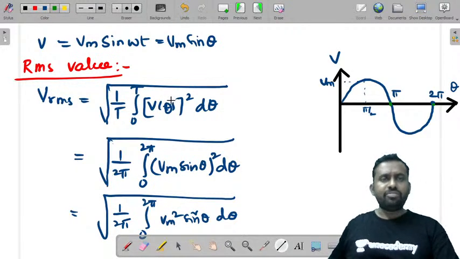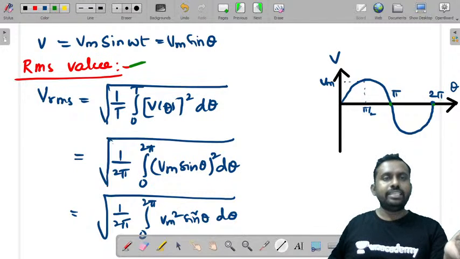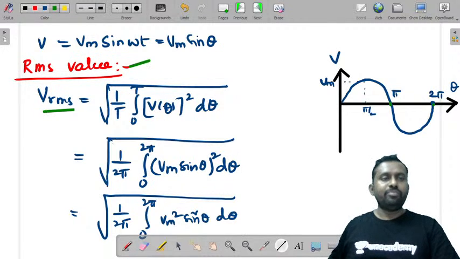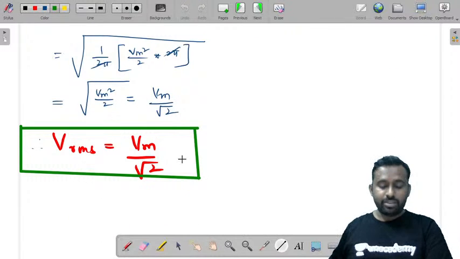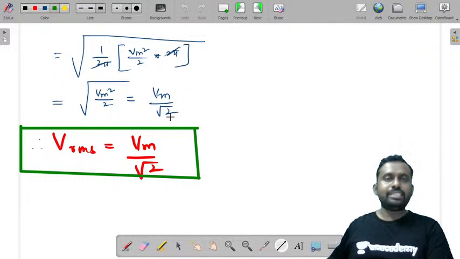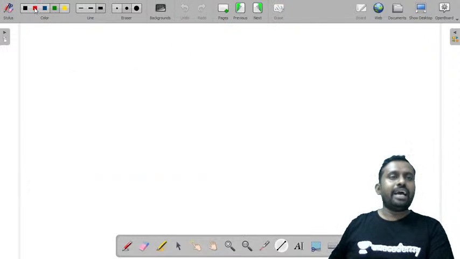So finding the RMS value is very easy. For a sinusoidal waveform, we have taken Vrms as 1 by T integral 0 to T v of theta square d theta, or you can also write 1 by 2 pi integral 0 to 2 pi (Vm sine theta) square d theta. Now if you complete this integral, you will get this value. Now let's try to find the V average value.